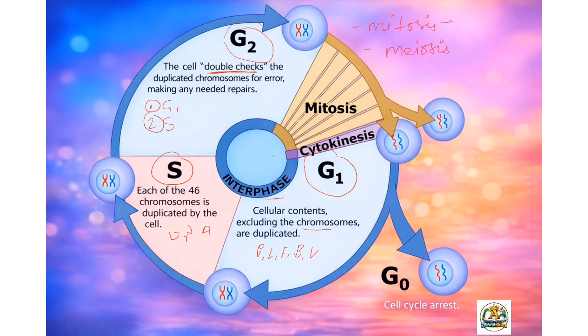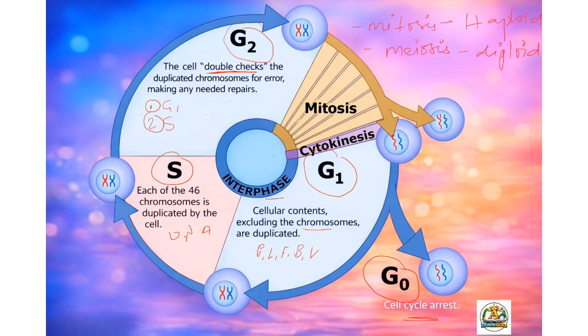Mitosis occurs in the haploid cells, whereas meiosis occurs in the diploid cells. Then what is G naught? The cell arrest. Suddenly the cell will undergo arrest, meaning it will stop the division of the cell and undergo a resting stage.